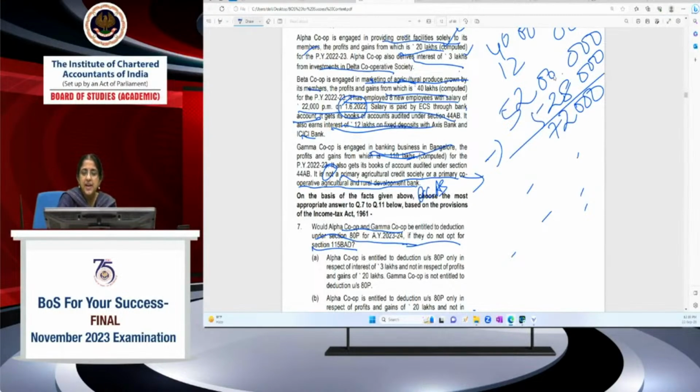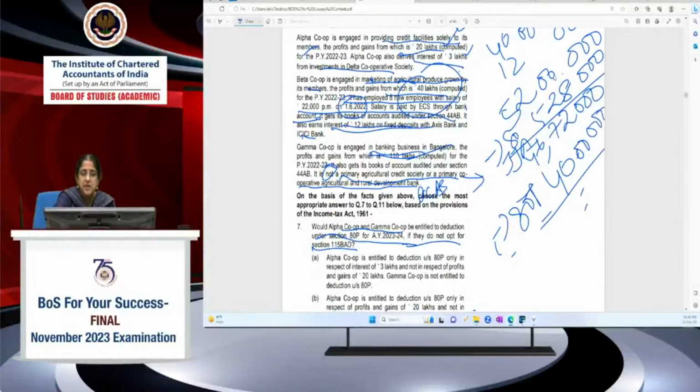We deducted 5,28,080 for 80JJA, and we got 46 lakh 72,000. We have to deduct 80P of 40 lakh, because it's from marketing agricultural produce grown by its members. Now we are computing under the normal provisions of the Act, so this will be available. So 6,72,000 is your income.